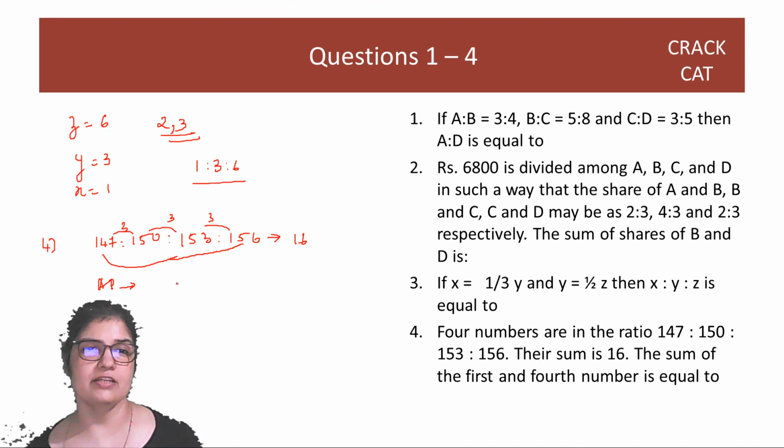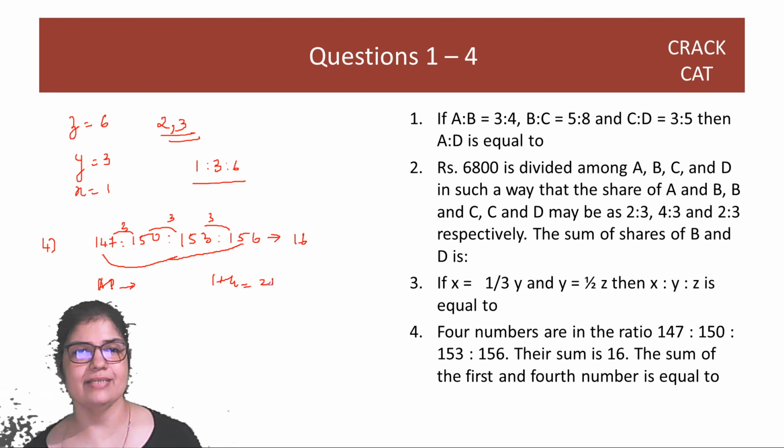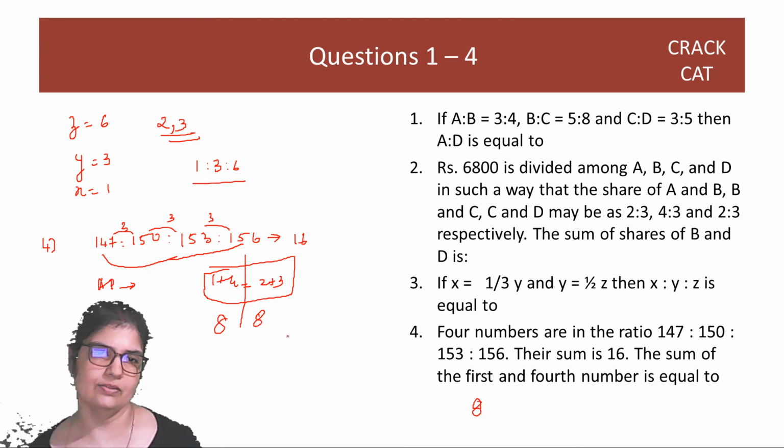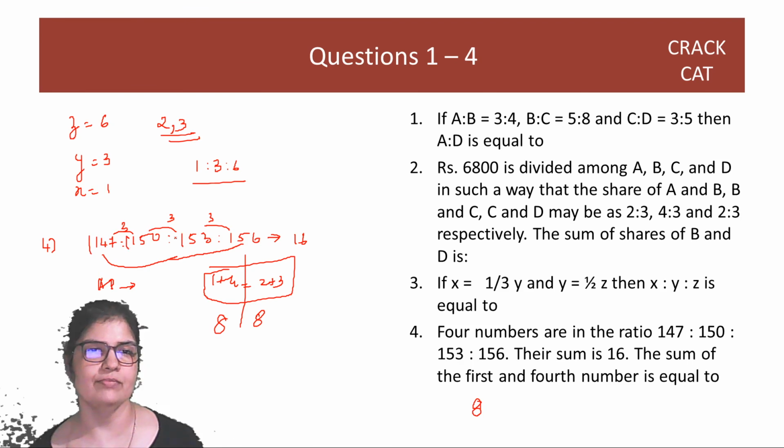But when there's an arithmetic progression, that means this sum of first plus fourth term will be the same as second plus third term. Which means ये आधा आधा 16 को आधा आधा बांट लेंगे हम लोग. So this is 8, this is 8. And the answer hence here is not an ugly number at all, but 8. Okay. So then these numbers don't matter. I can really add 1 in front of all of them.